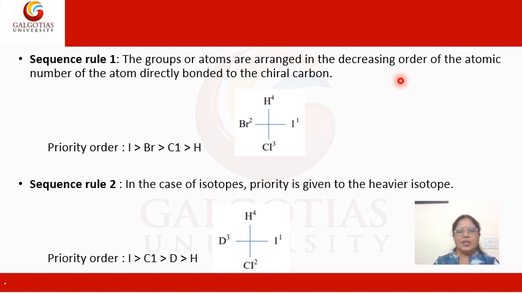Then in the second sequence rule, we have to follow this second rule. If the same groups are present on chiral carbon, like in the form of an isotope. So here is an example of a chiral carbon which is bonded to iodine, chlorine and then hydrogen and its isotope deuterium. So the first rank will obviously be given to iodine, second to chlorine, then the third rank will be given to the heavier isotope of hydrogen, that is deuterium, and then fourth rank to the hydrogen.